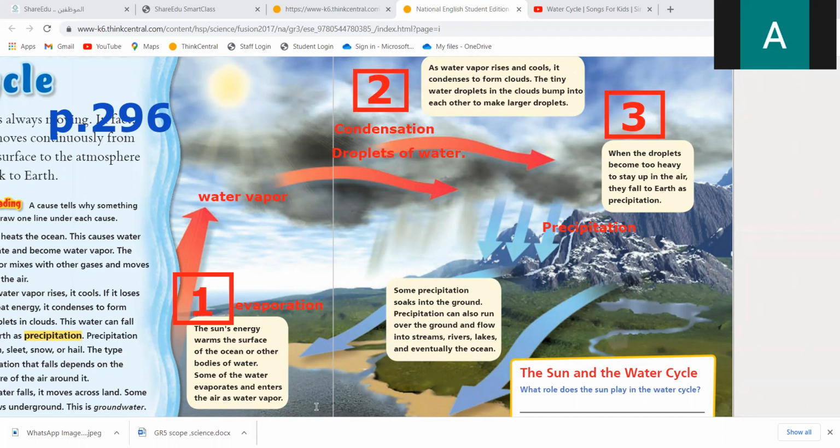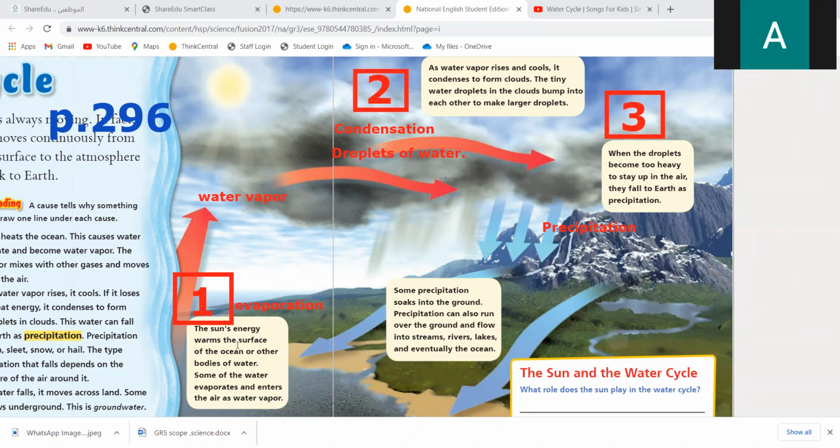Some precipitation soaks into the ground. Some of the water will go under the ground, but it can also flow into the stream, river, or lakes, and finally they will meet the ocean. Now, can you see the water cycle or not? Do you think it is easy? Miss, the water cycle is not easy, it's very hard. No, it's very easy.